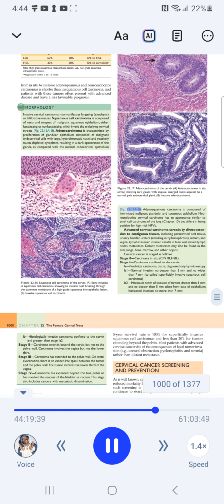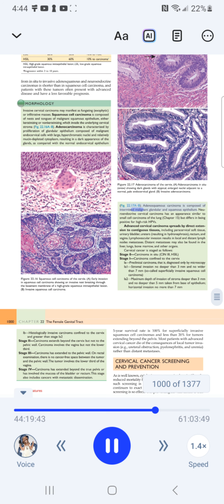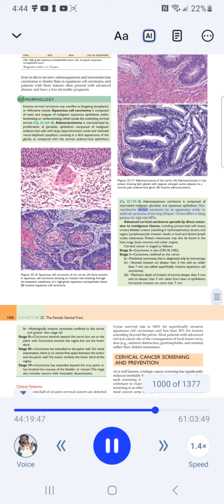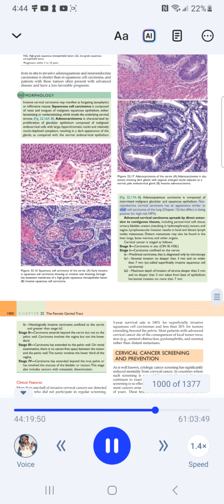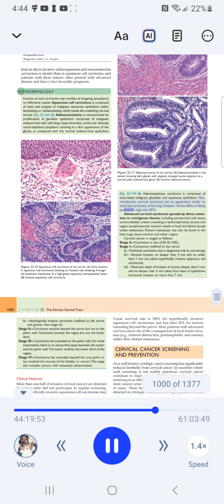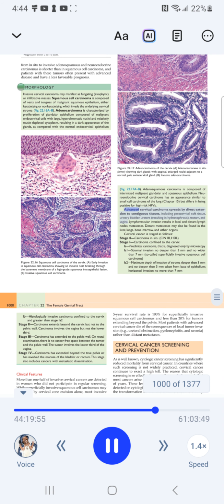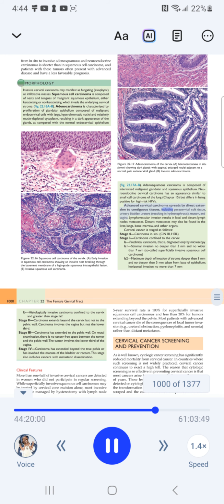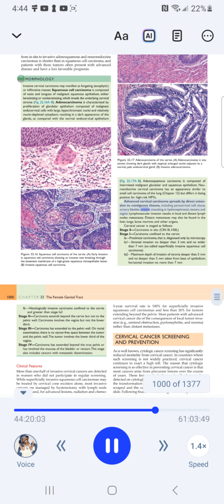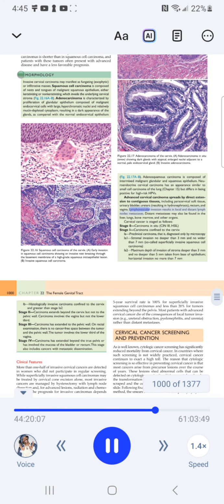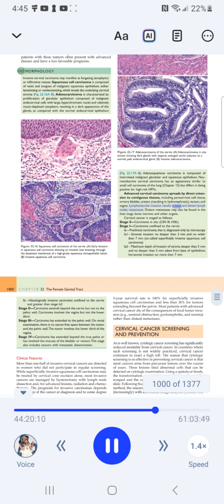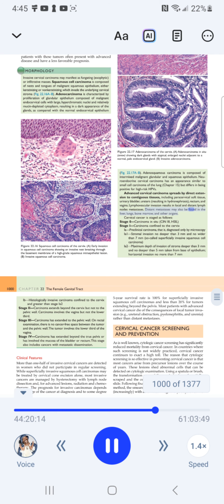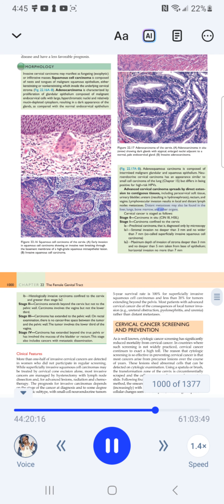Adenosquamous carcinoma is composed of intermixed malignant glandular and squamous epithelium. Neuroendocrine cervical carcinoma has an appearance similar to small cell carcinoma of the lung, chapter 15, but differs in being positive for high-risk HPVs. Advanced cervical carcinoma spreads by direct extension to contiguous tissues, including paracervical soft tissue, urinary bladder, ureters, resulting in hydronephrosis, rectum, and vagina. Lymphovascular invasion results in local and distant lymph node metastasis. Distant metastasis may also be found in the liver, lungs, bone marrow, and other organs.